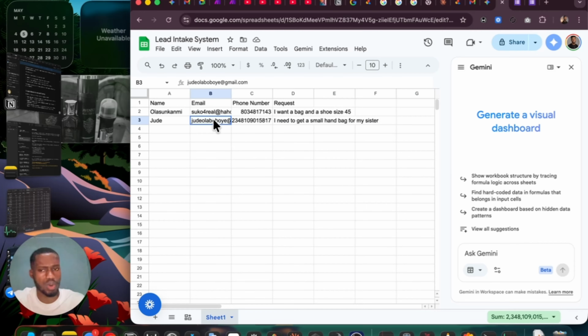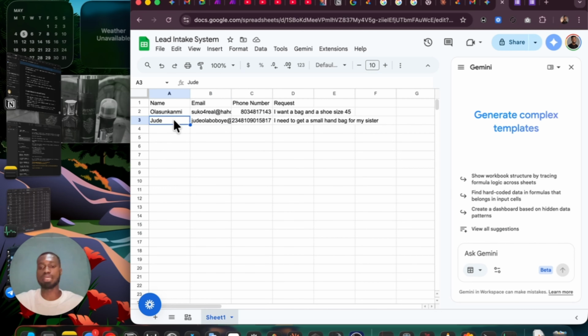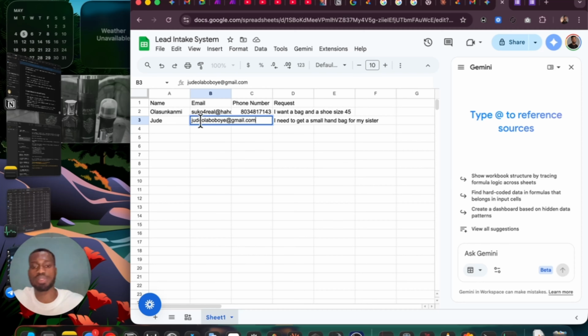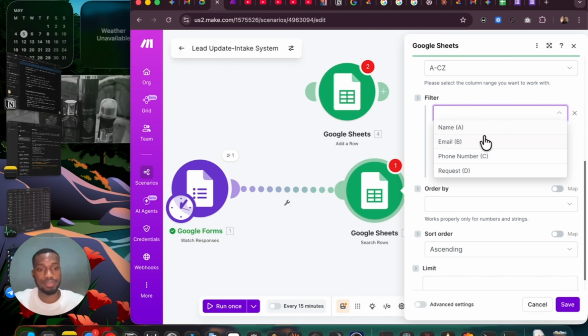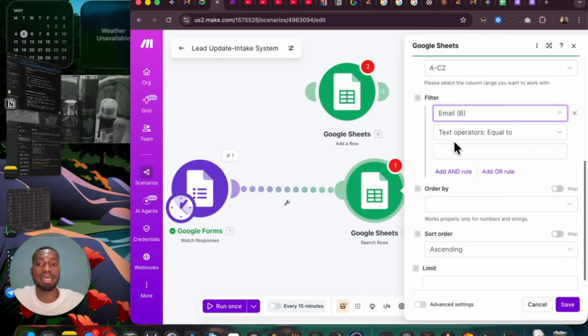But this time around we want to update it, so we need to pick out a unique identifier. Most of the time the unique identifier we use here is the email, because there are cases where someone else can also be called Jude, where we can have another detail with Jude, but no two persons can have the same email. So we use the email as the unique identifier here in the filter. I pick the filter based on the unique identifier, email.